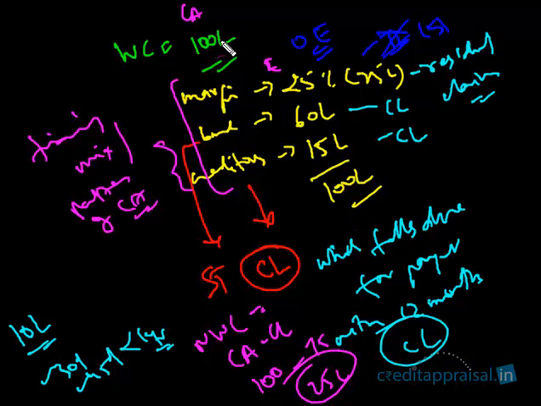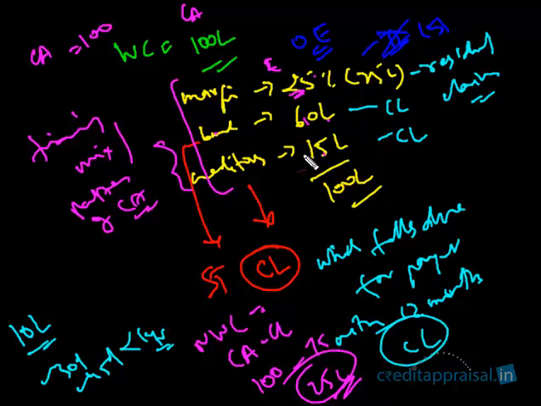So current assets minus current liabilities is the NWC. Current assets was 100 minus current liabilities, these two, 60 plus 15, 75. So NWC is 25, and this 25 is equal to this 25. This is a simplistic scenario; I will complicate this shortly. But for a simple understanding, the total current assets was 100, and under the liabilities there were only three parties, out of which two are current liabilities. This 100 was financed by 25, 60, 15.